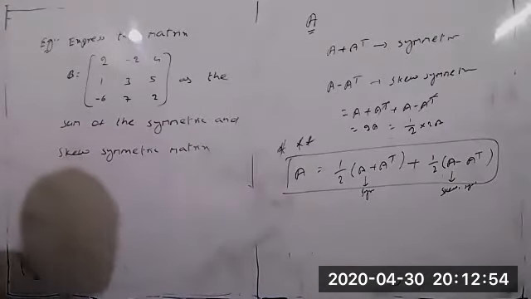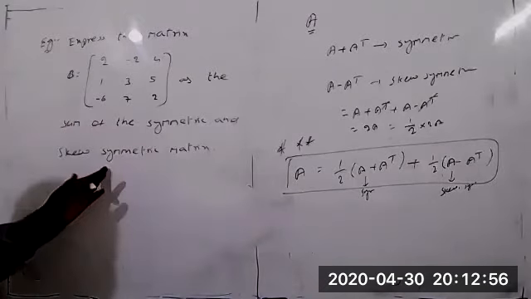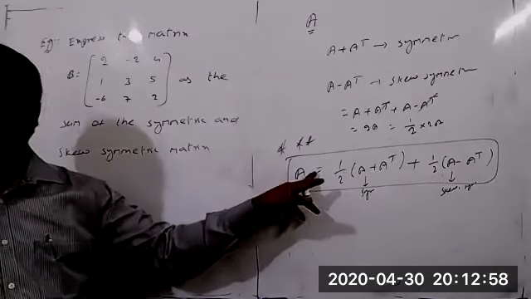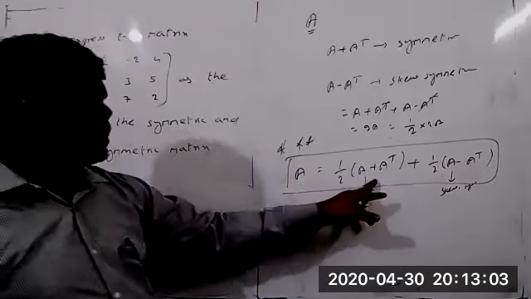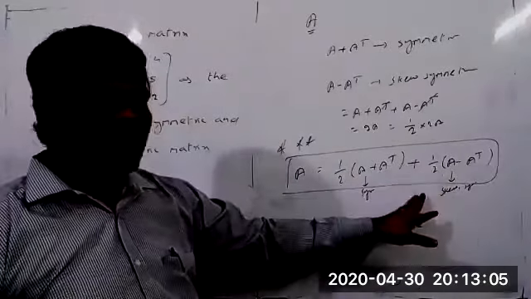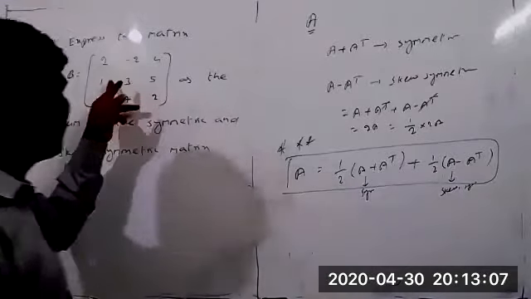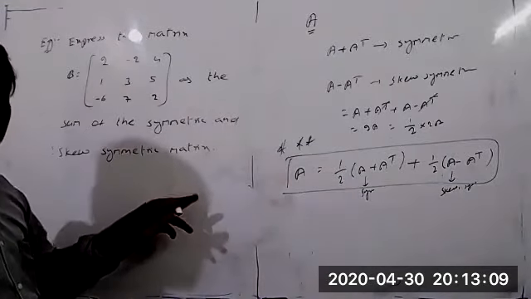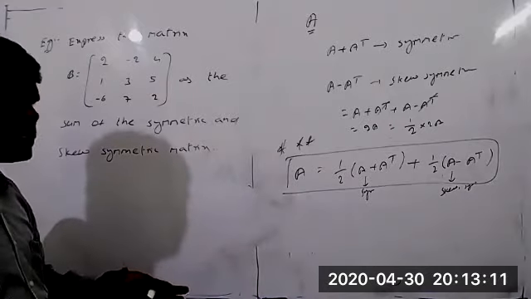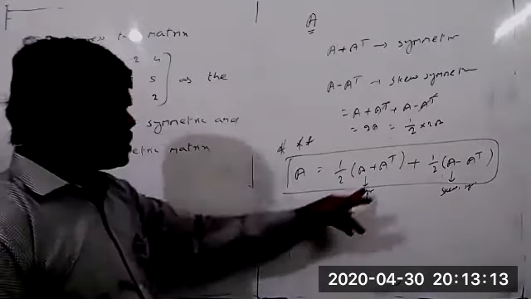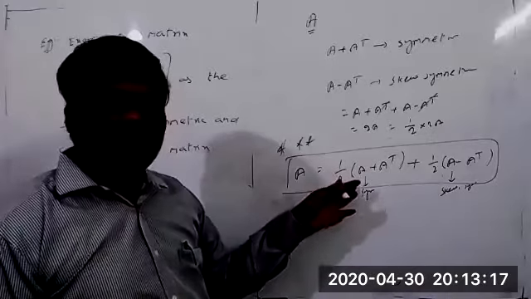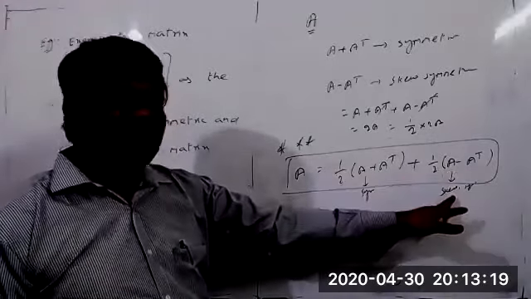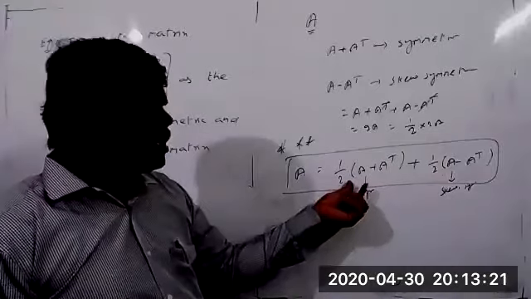That means here, how to find and prove this: B is the matrix, and the sum of the symmetric and skew symmetric matrices must give us the same matrix again. What will we do? First, suppose P is a symmetric matrix and Q is a skew symmetric matrix.